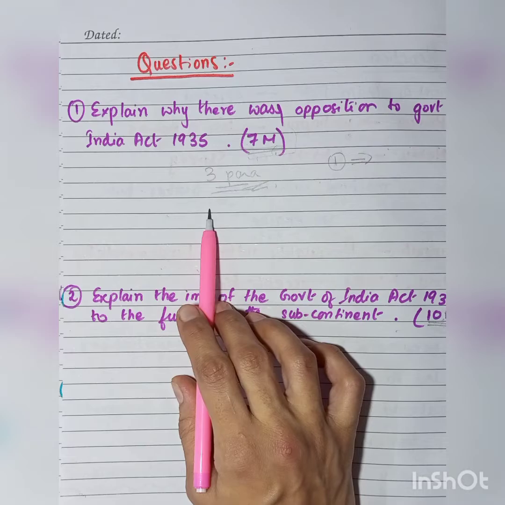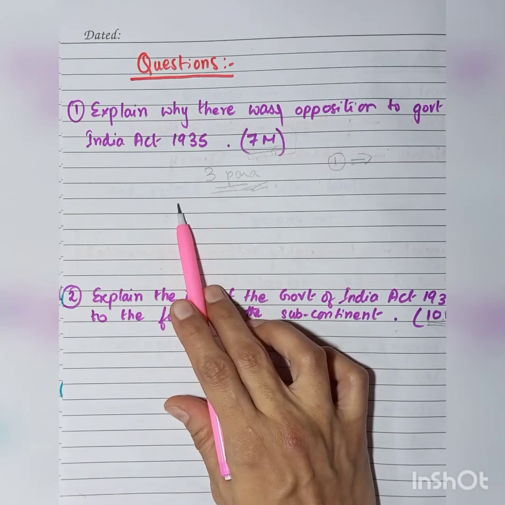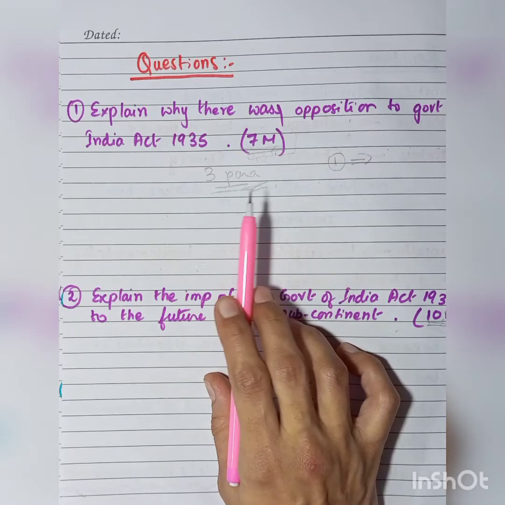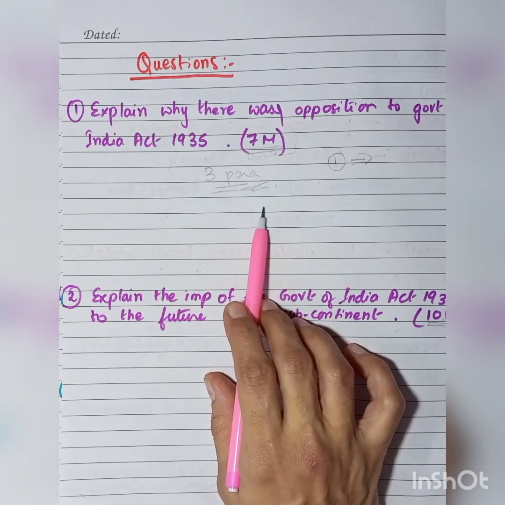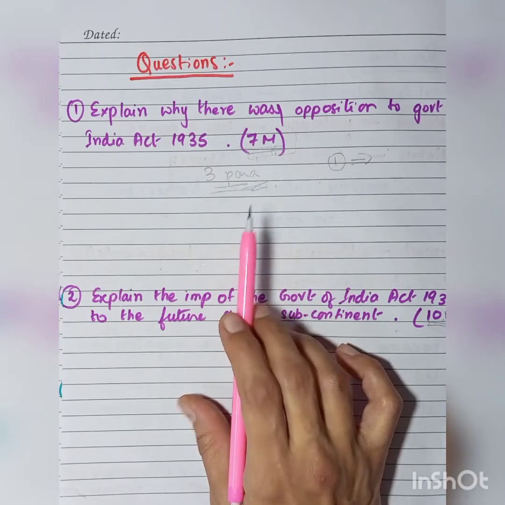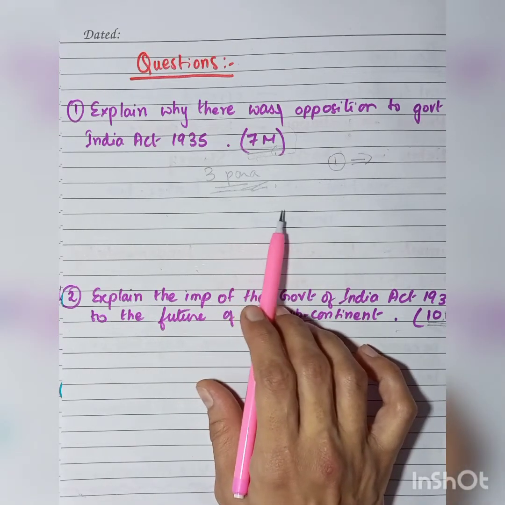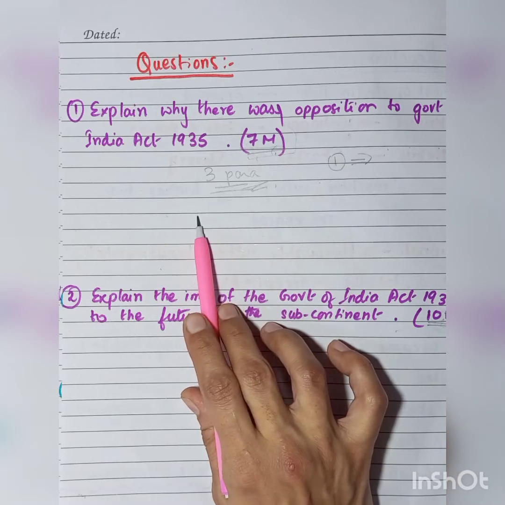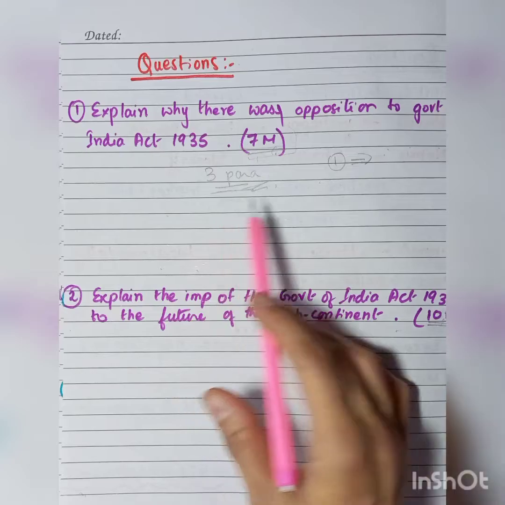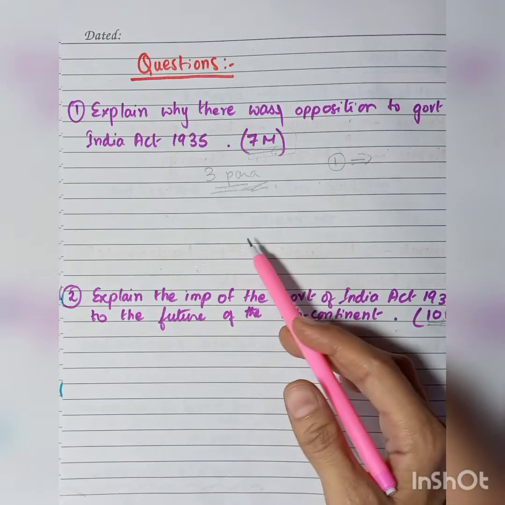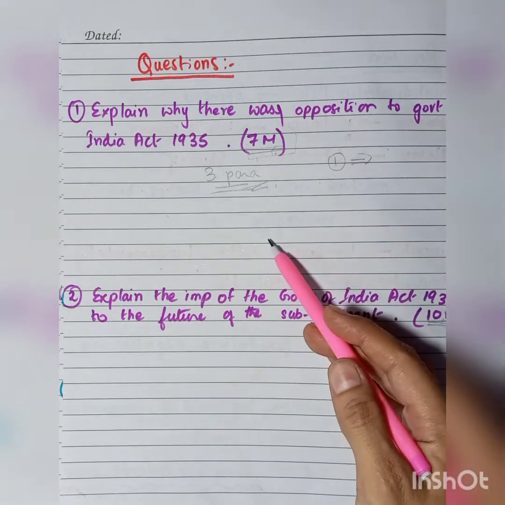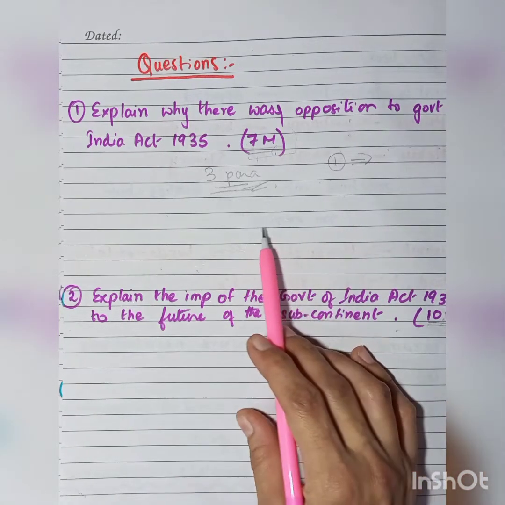Then you can talk about how the provincial governors still had a lot of authority on the provincial ministers, and those provincial governors could proclaim emergency whenever they felt that the rights of the minorities or the peace of the land was being threatened. So in that way also, the British government was keeping power in their control. Although it looked as if the power was being transferred to the Indian population, in reality the power still rested with the British government.